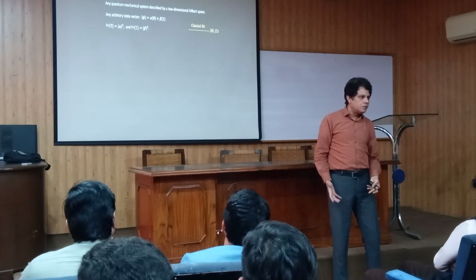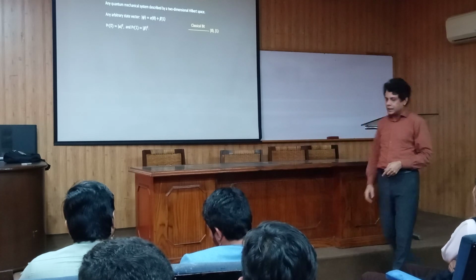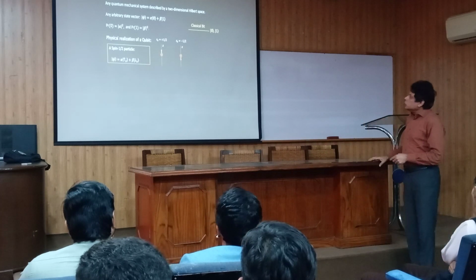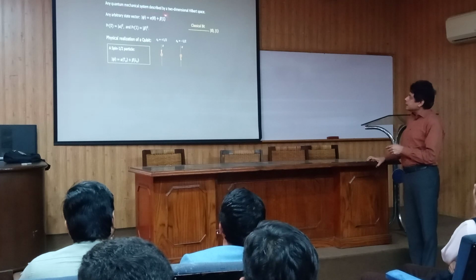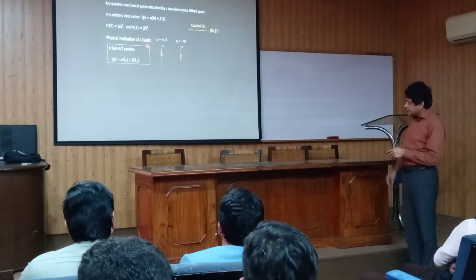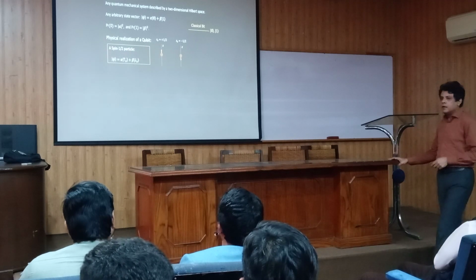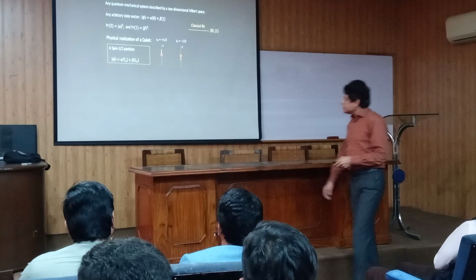And since the choice of alpha, beta is infinitely possible, we have infinite possible states in this case. Okay, so a qubit means a quantum mechanical system with a two-dimensional Hilbert space that can be realized in a physical system through a spin half particle. So how is it realized in the case of a spin half particle?